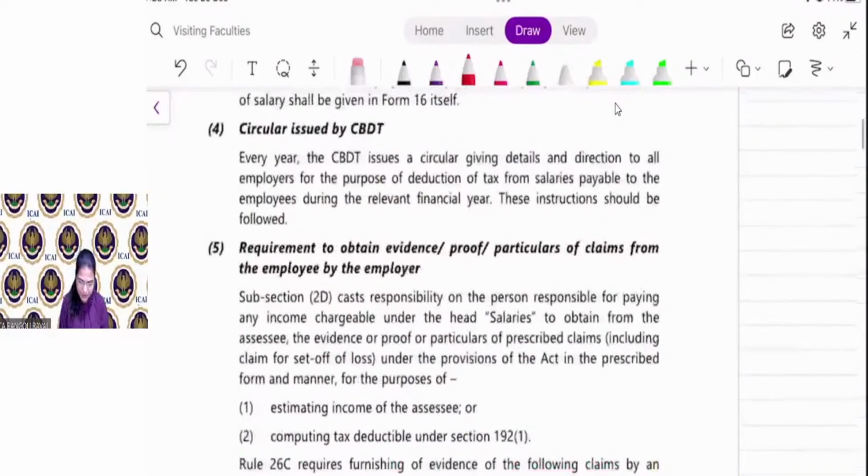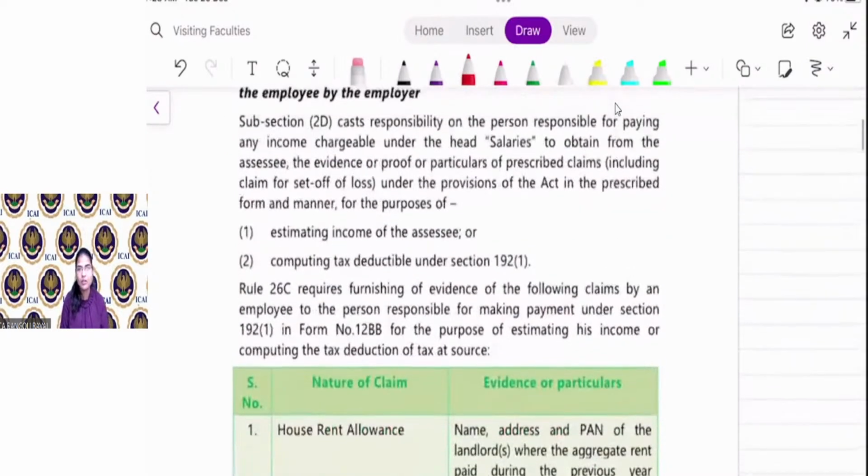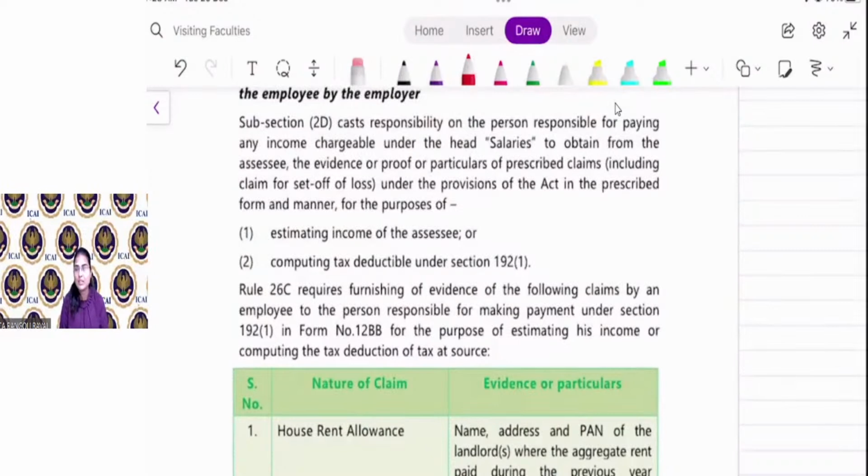See, the CBDT issues the instructions and circulars, and you have to follow them. It is procedural work, not something apart from the section. So what happens? Your employer will consider that interest, or in case of HRA, if you are paying rent, then you have to provide the details of rent paid to your landlord, so that the employer will consider the same and consider the exempt HRA also. Otherwise, he will fully tax the HRA.